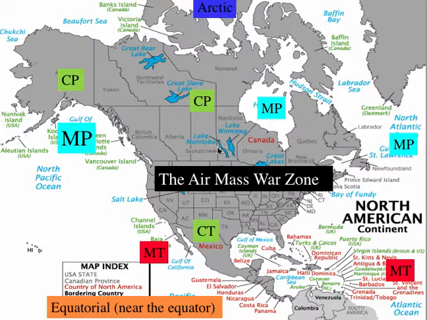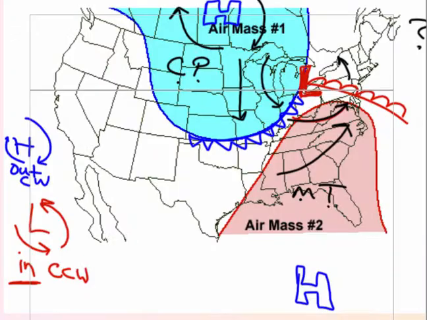But the area in the middle is the air mass war zone. Year round, different air masses are going to come and try to fight for territory. This continental polar may grow strong and come down. Oh wait, check this out. Here's a continental polar air mass moving this direction. It's going to start fighting this warm air mass from the tropics, maybe maritime tropical. And where air masses fight each other, we're going to learn, is where fronts are called. So get ready for the front video, and have a good one.